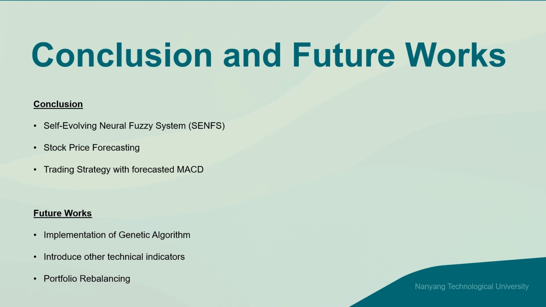For future work, the implementation of a genetic algorithm can be considered for optimal hyperparameter tuning. Other technical indicators can be experimented and used together with the proposed method to achieve better results. And lastly, future work can look at portfolio rebalancing to manage a basket of assets in the portfolio and reallocate the resources based on the assets' performance.